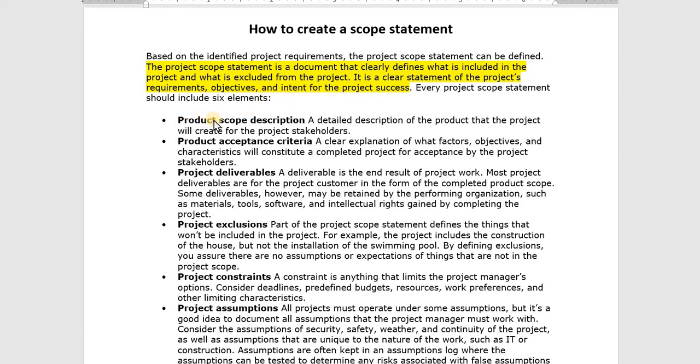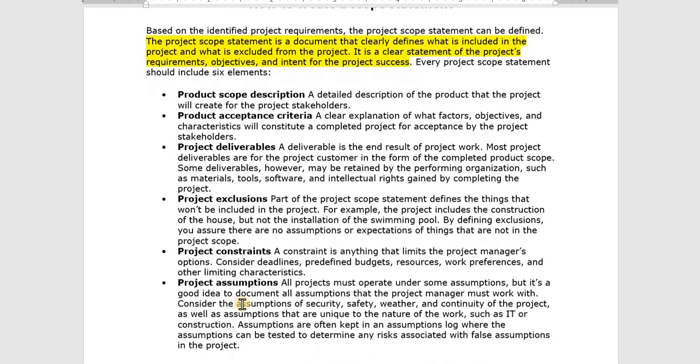These are the six key elements for the project scope statement which we need to include. First is scope description, second acceptance criteria, third deliverables, fourth exclusions, fifth constraints, and last one is assumptions. You can read these definitions from this video, also from your e-text.